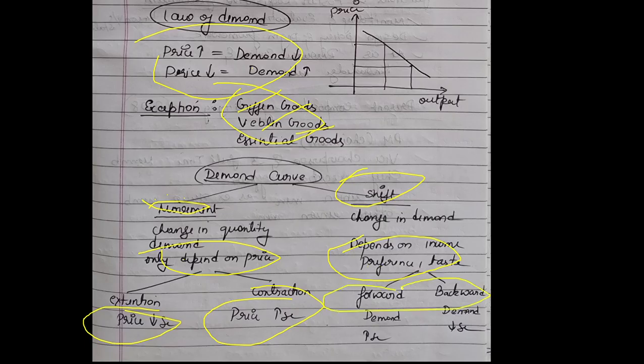Whereas in shift, there are forward and backward shifts. As the demand increases, there is a forward shift. Whereas when demand decreases, there is a backward shift. So under shift, it depends upon income. As income increases, people purchase better quality, the curve will move forward, and demand also increases, right? When people have less money, the demand decreases because people will stop buying items.